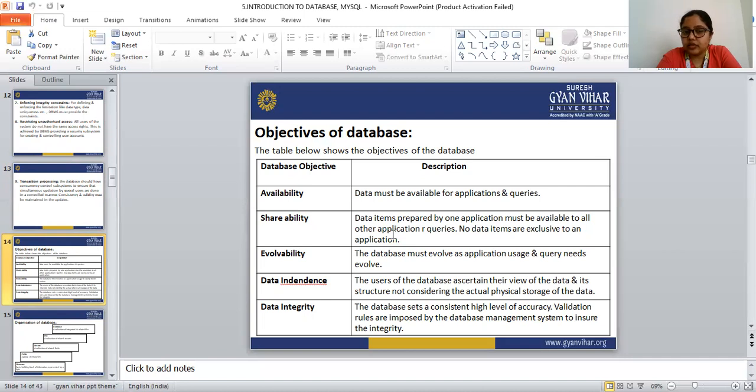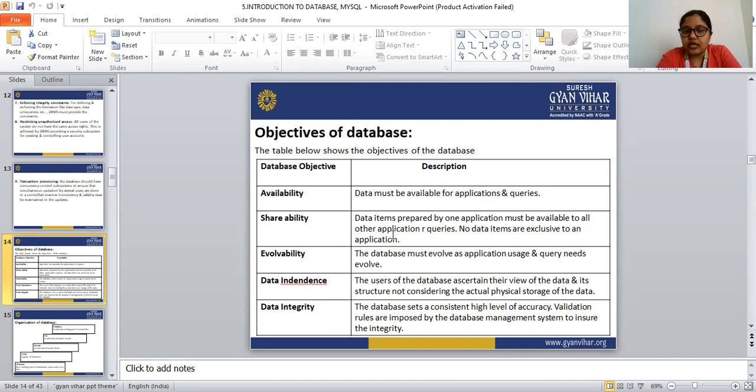Data independence means the users of the database ascertain their view of the data and its structure, not considering the actual physical storage of the data.